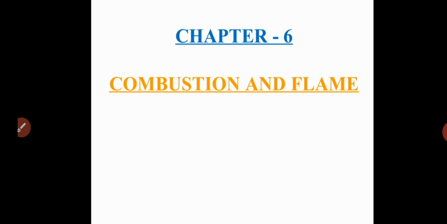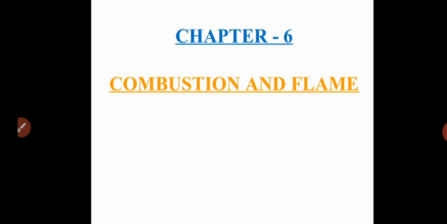Before knowing the detailed explanation, you have to know what concepts are there in this lesson: definition of combustion, combustible substances, air is necessary for burning, ignition temperature, conditions necessary for combustion, how do we control fire, and methods of controlling fire. Also some other information about types of combustion.